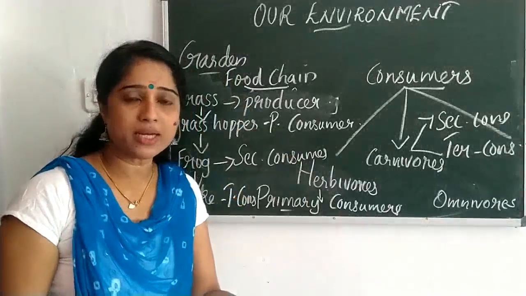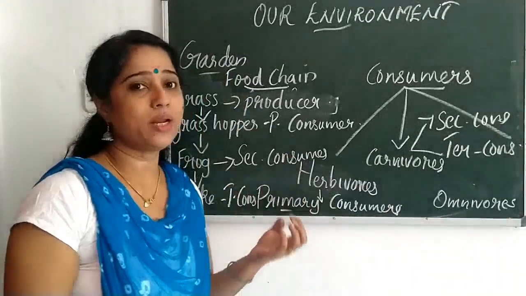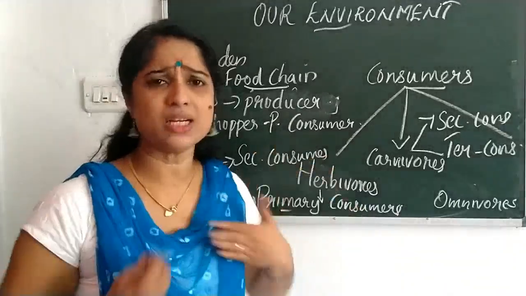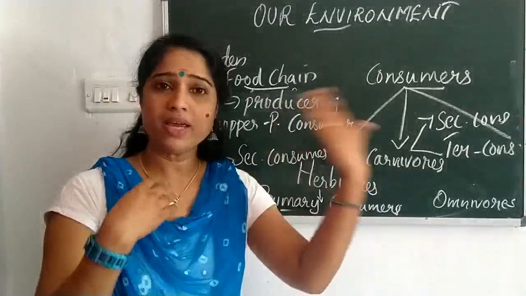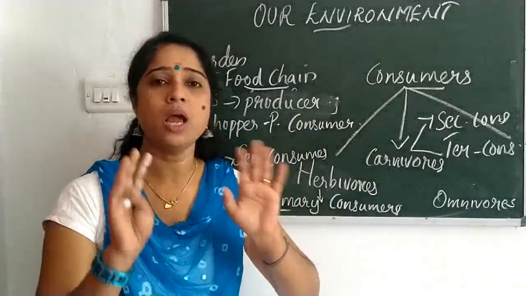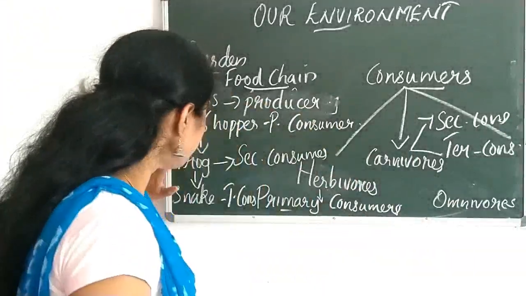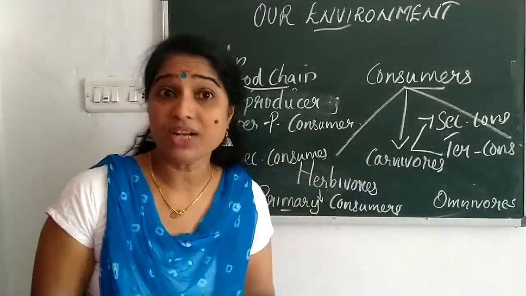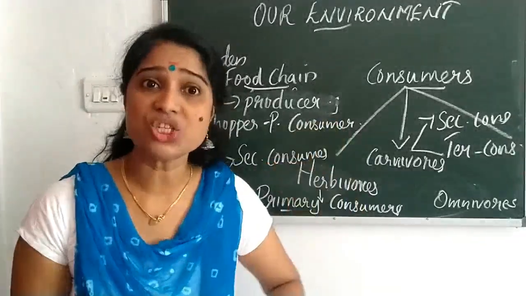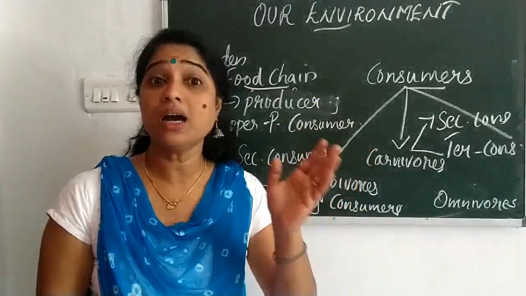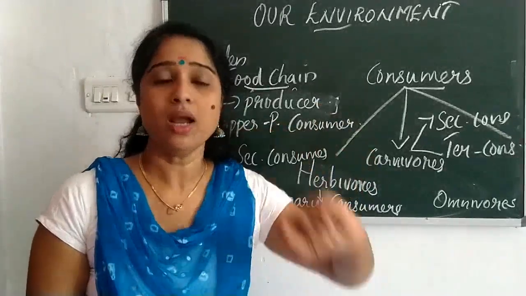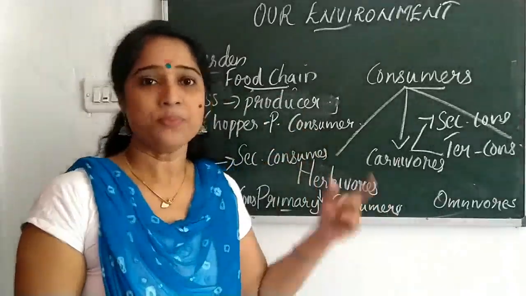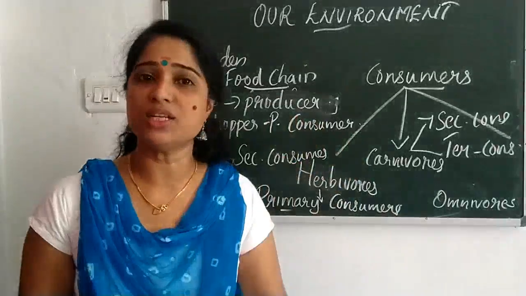Why is it the primary consumer? Because this grasshopper is an herbivorous, so it directly eats the plant. So primary consumer, directly eating it. When we eat the plants, we are also known as what? Primary consumers. Next one is why this frog is a secondary consumer. Is it eating the plant directly or is it eating the grass directly? No, it is eating the grasshopper. Then what does this grasshopper eat? Grasshopper eats the grass. So it is the secondary consumer.